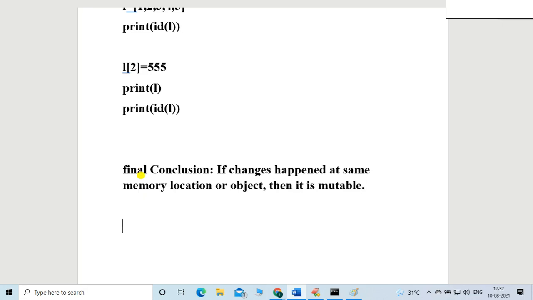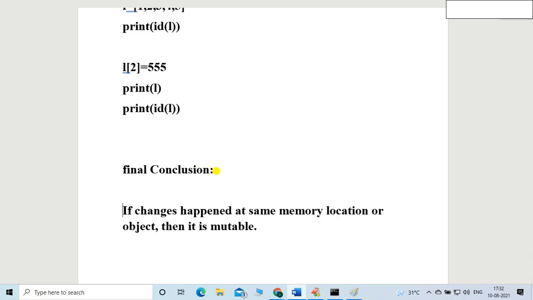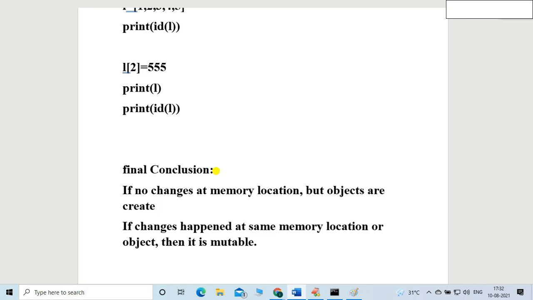And the first point: if there are no changes at the memory location, but objects are created with a different memory location, then it is immutable.